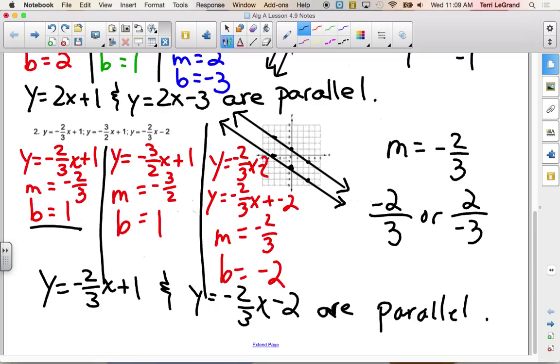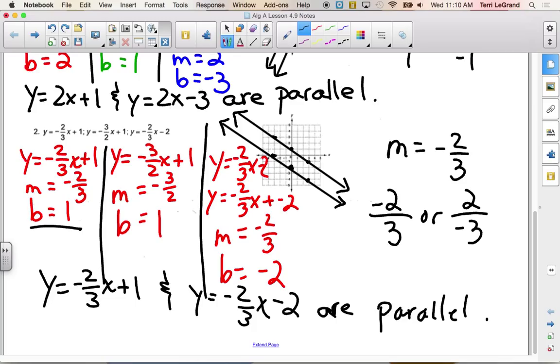Okay, anything you don't understand or still need to be able to do here? Isaac? How can you tell which one is which? Does it have to have the same slope? Yes, they have to have the same slope, and what else? They can't have the same starting point, they have to have different y-intercepts.